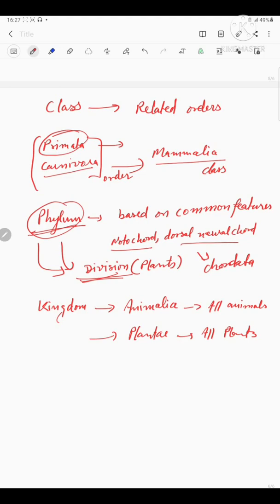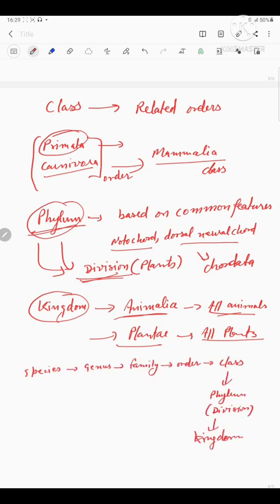All animals belonging to various phyla are assigned to the highest category, that is known as kingdom Animalia, in the classification system. In case of plants, kingdom Plantae is distinct and comprises all plants from various divisions.